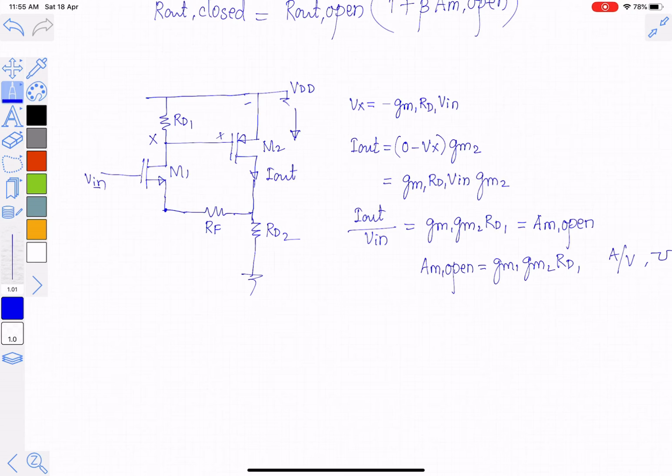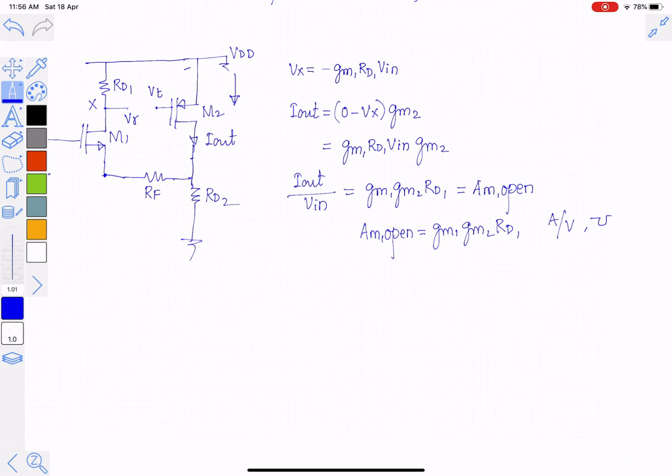To find out a loop gain, we know that Vin is connected to ground, so this is short circuited. We have to break the loop. Now I can break a loop here, I can break a loop here, but a position where if I break and the next impedance becomes infinite, it is always a good location to break the loop. So I will be breaking it here. So this voltage Vt will be connected, and we have to find out what is Vr, and minus Vr by Vt will be the loop gain.